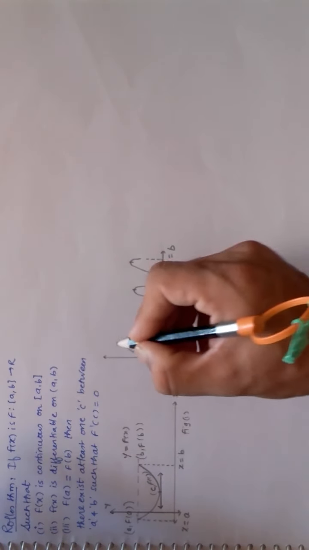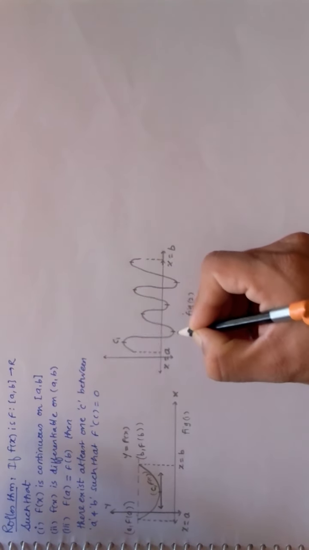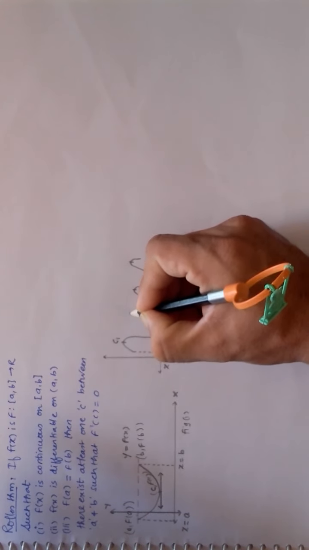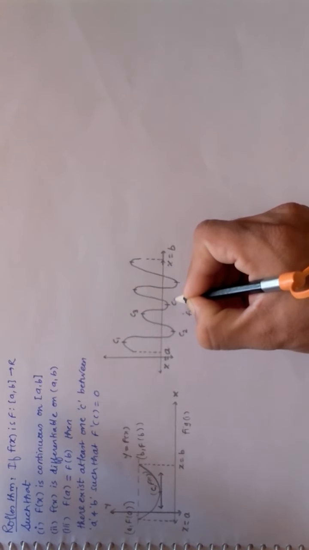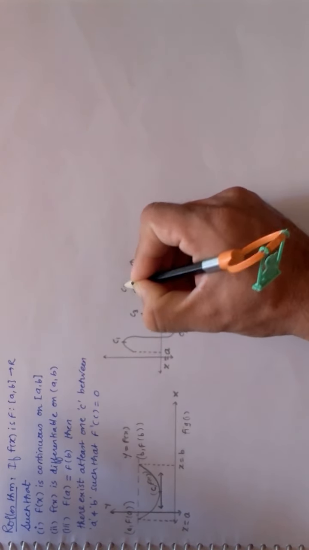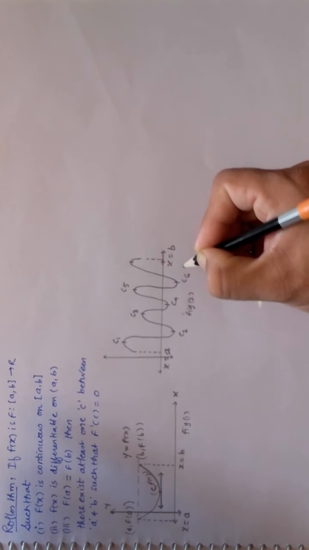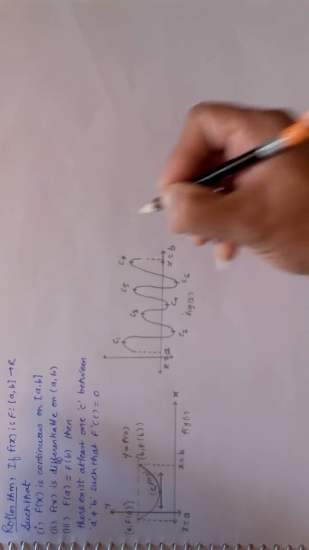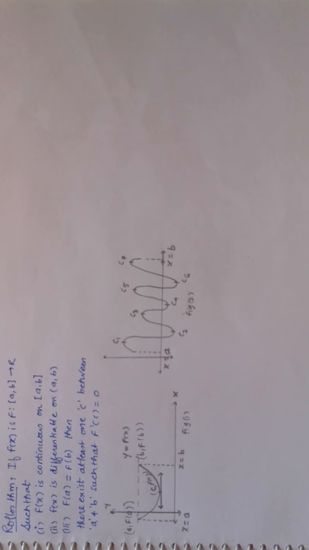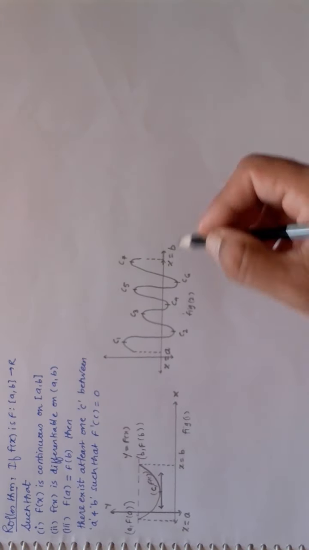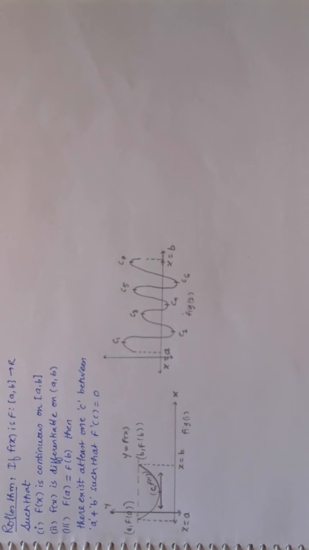So these are points: this is your C1, this is your C2, this is your C3, this is C4, this is C5, this is C6, and this is C7. So there are 7 points here, but the theorem only says there is at least one point between A and B where the derivative at that particular point will become 0.